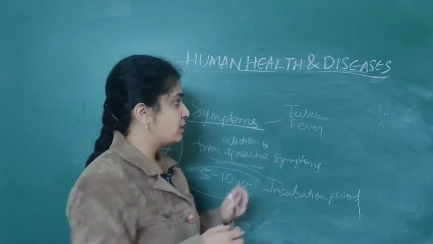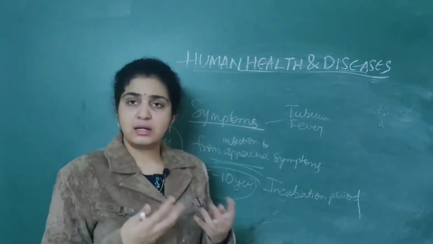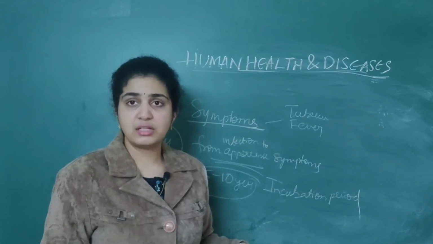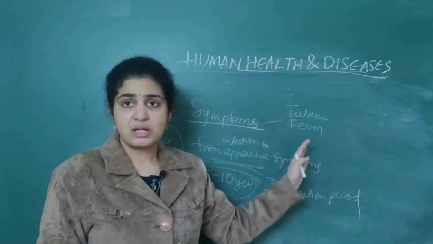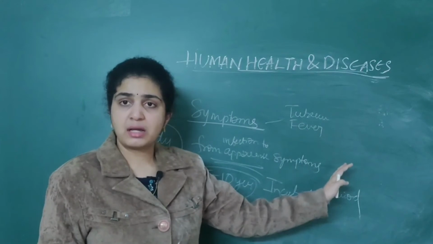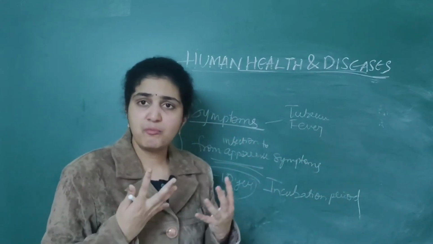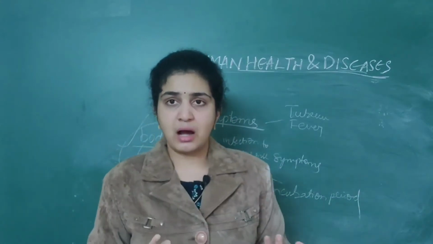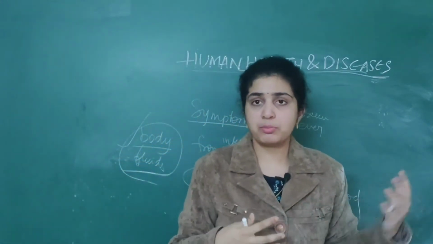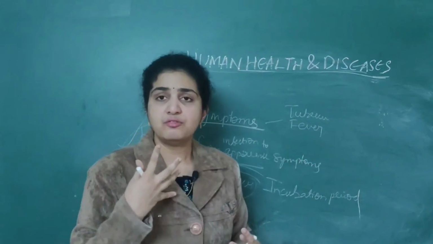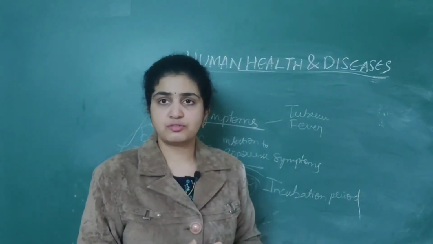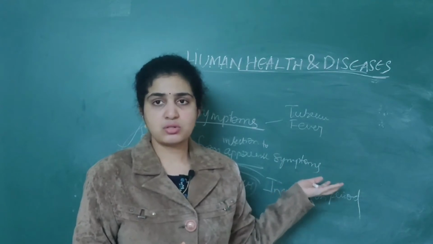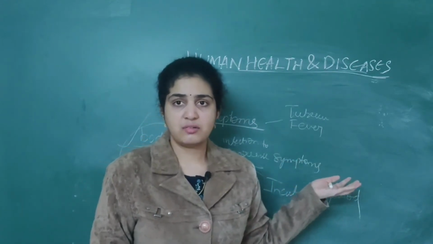So basically, tuberculosis, fever, then later numerous diseases, bacterial, viral, fungal, will occur, as well as diarrhea, loss of appetite, and the person will become very weak and very thin. He can't eat properly, he can't walk properly. There are numerous symptoms, and finally it leads to death of the patient. So these are the different symptoms which are associated with HIV.